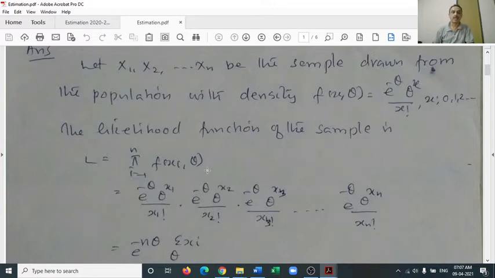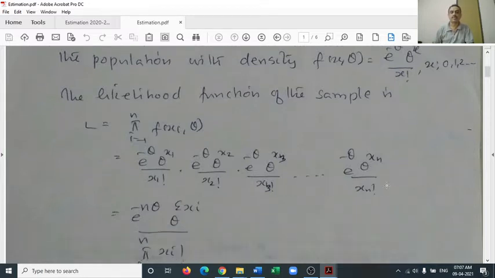And each of these variables will have the same distribution as the population, that is the Poisson, because all are coming from the same population. Therefore, they will certainly inherit the distribution of the population. That's why we have the next equation: e raised to minus theta, theta raised to x1 by x1 factorial, e raised to minus theta, theta raised to x2 by x2 factorial, etc., e raised to minus theta, theta raised to xn by xn factorial.